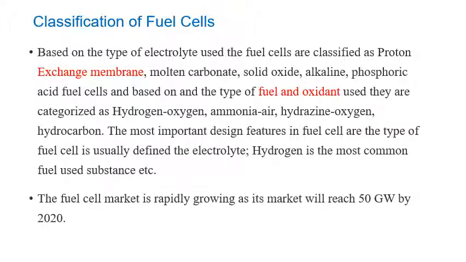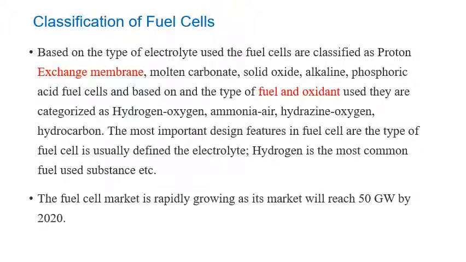For example, for low temperature it is between 25 to 100 degrees centigrade. For medium temperature, it is 100 to 500 degrees centigrade. For high temperature, it is 500 to 1000 degrees centigrade. And at very high temperature, above 1000 degrees centigrade is considered.